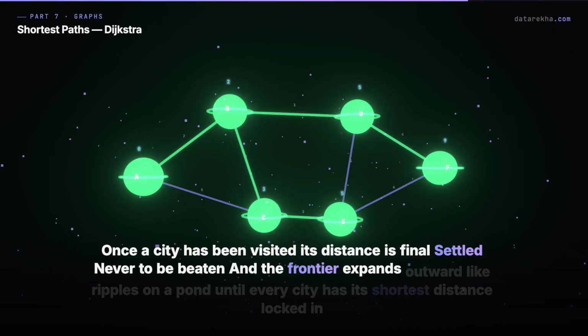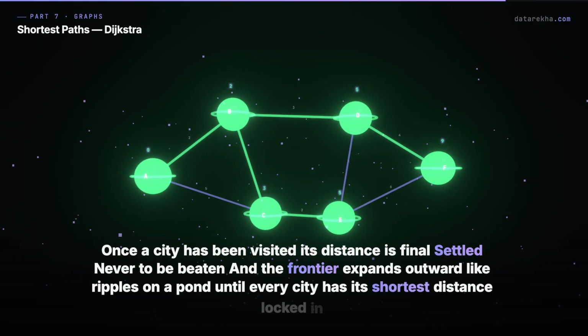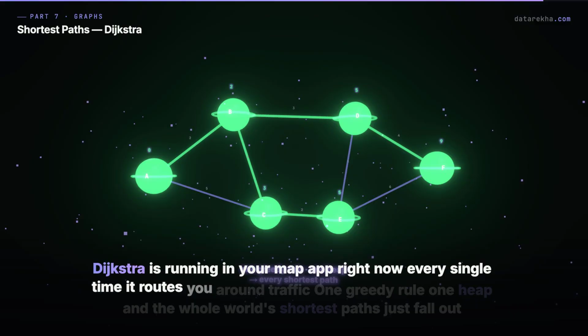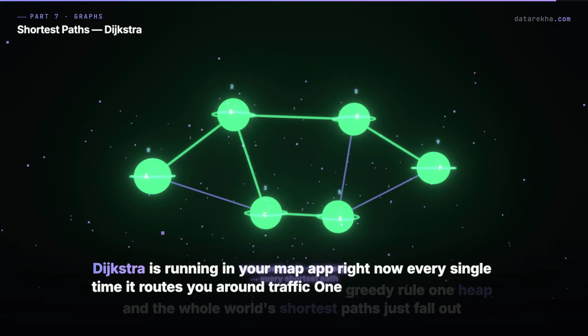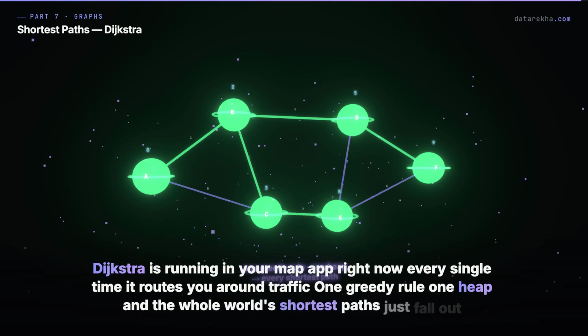And the frontier expands outward, like ripples on a pond, until every city has its shortest distance locked in. Dijkstra is running in your map app right now. Every single time it routes you around traffic. One greedy rule, one heap, and the whole world's shortest paths just fall out.